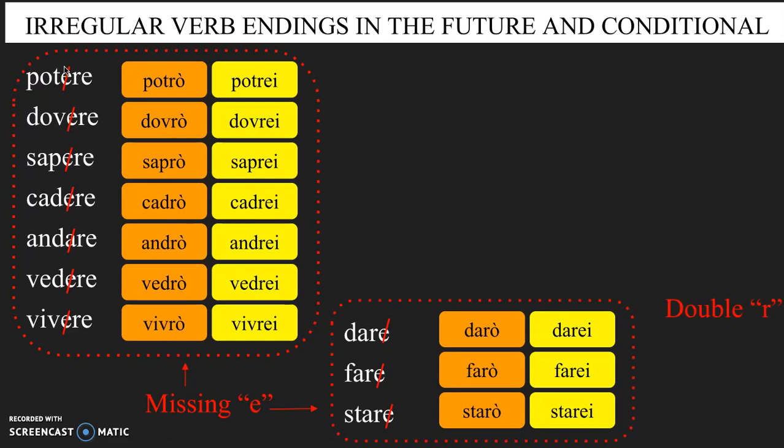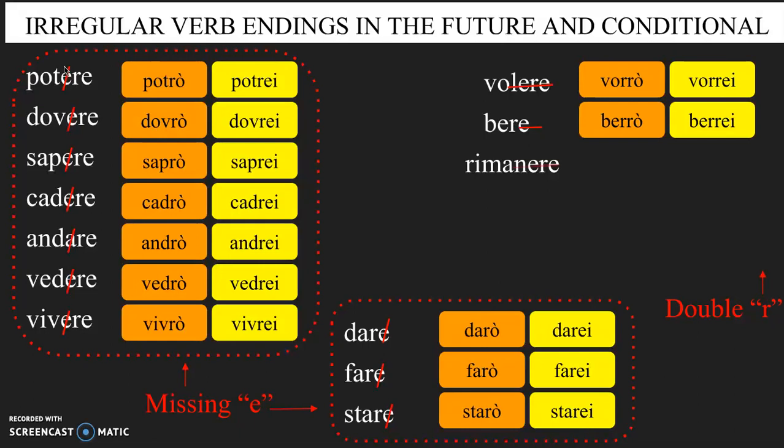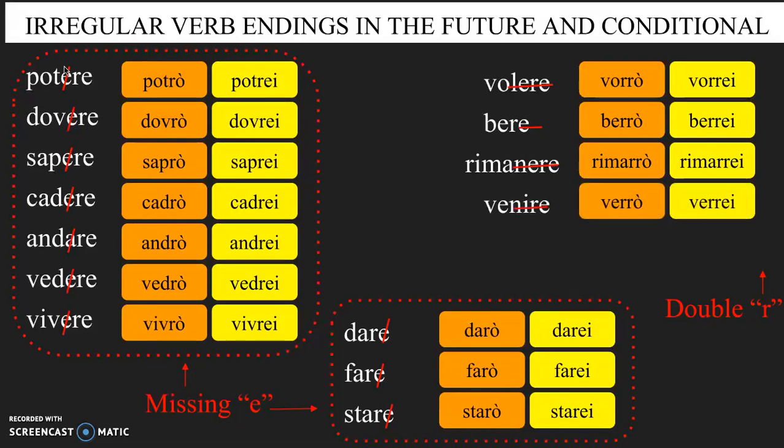And the last category is the double R group. So we remove the final letters and insert a double R into the conjugation. So volere, for example, becomes vorrò in the future and vorrei in the conditional. Bere, berrò, berrei. Rimanere, rimarrò, rimarrei. Venire, verrò, verrei. Tenere, terrò, terrei.